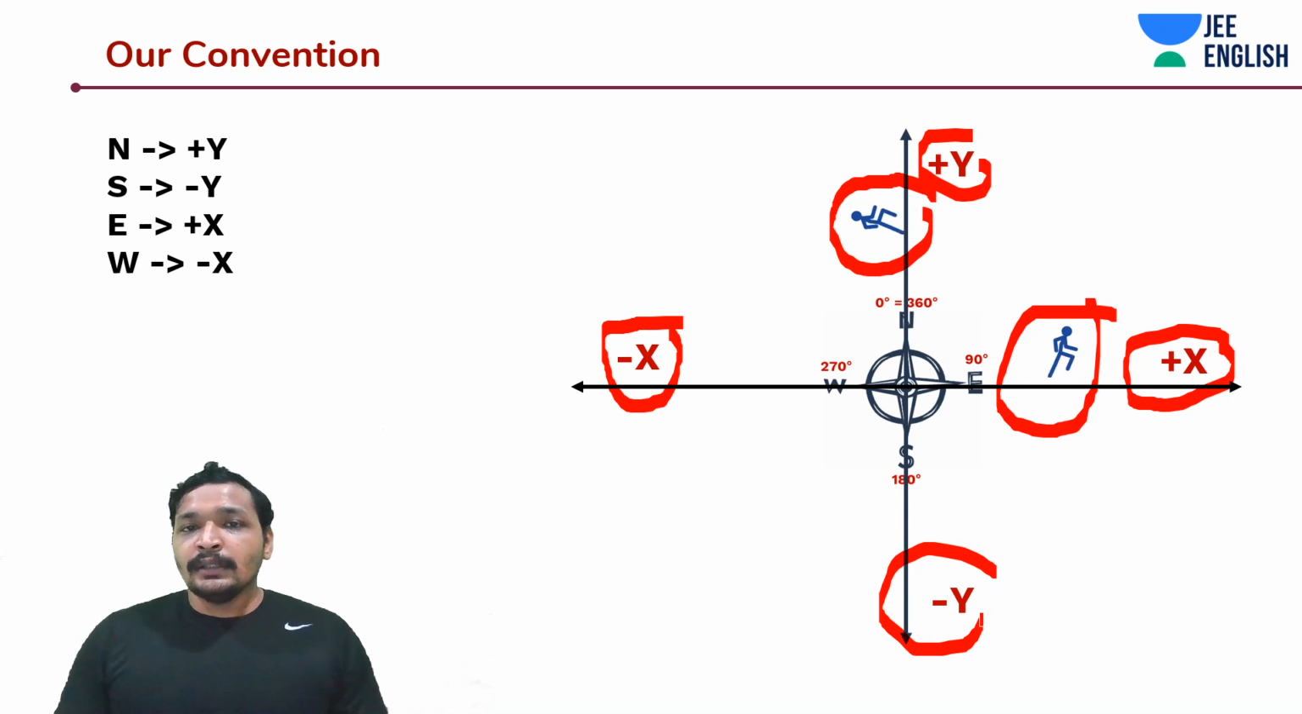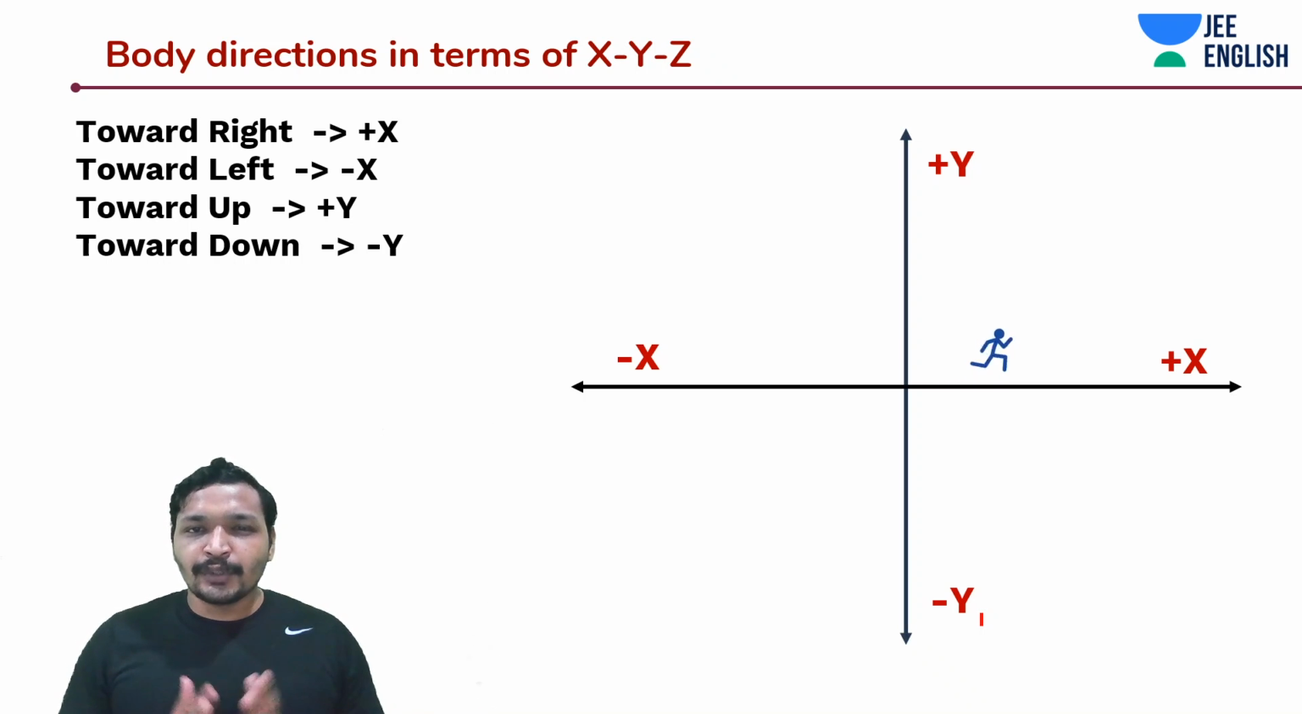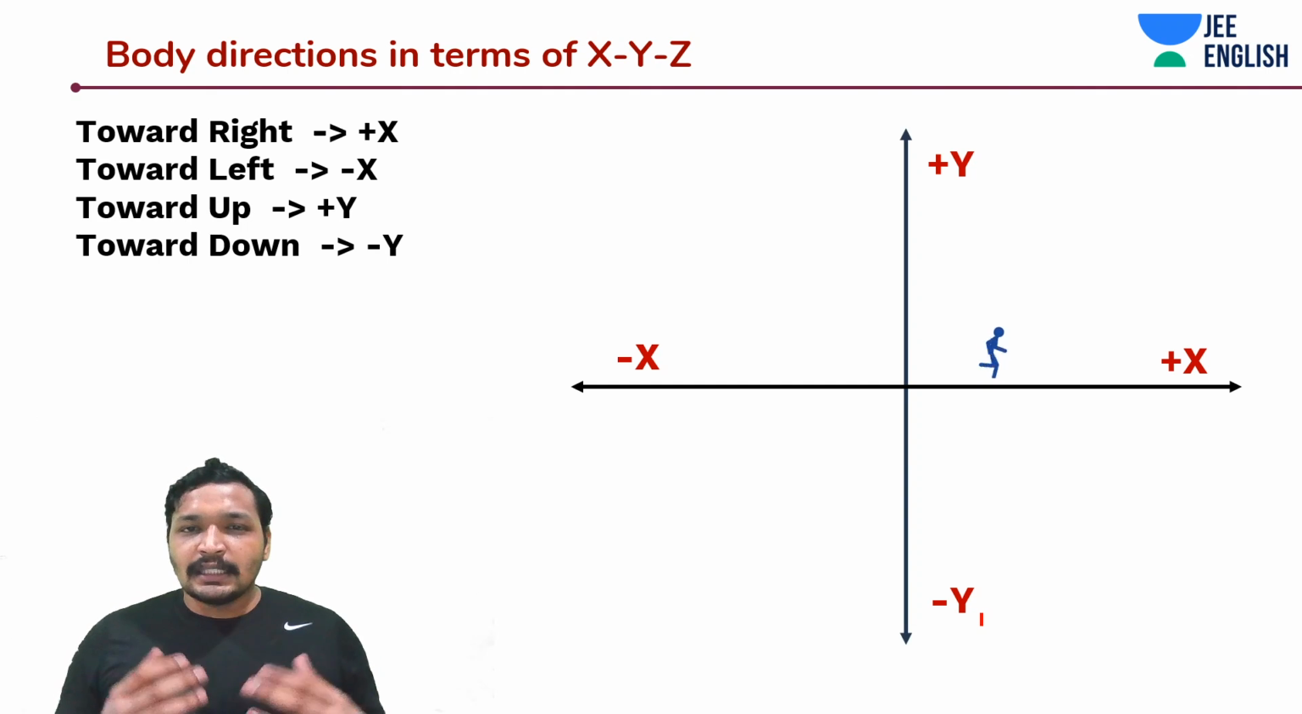Okay, now we are going to make use of this to solve some problems. But before that, we'll also have a look at body directions in terms of XYZ. Body directions are generally never universally used. But if at all someone talks about body directions, you can give it a convention: right is plus x-axis, left is minus x-axis, up or forward is plus y-axis, and downwards is minus y-axis. So this is something you can do to understand even body directions, and you can represent it in a Cartesian coordinate system.